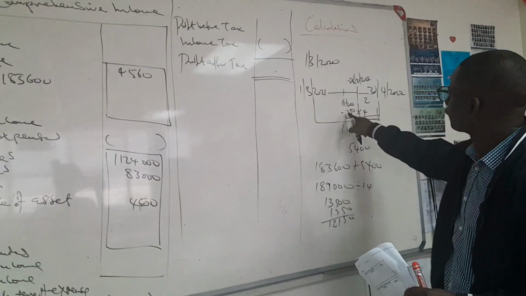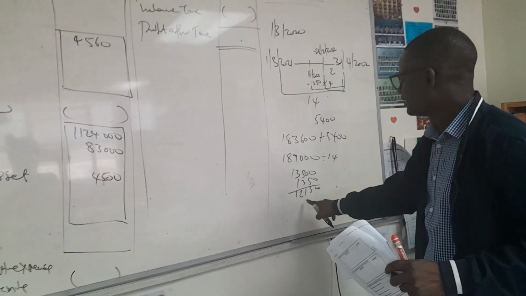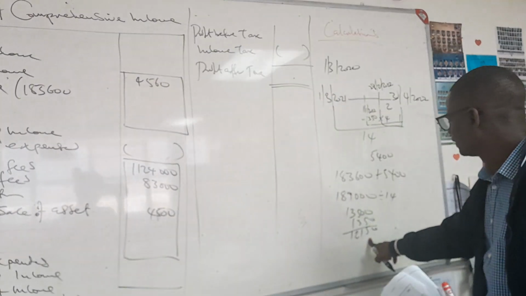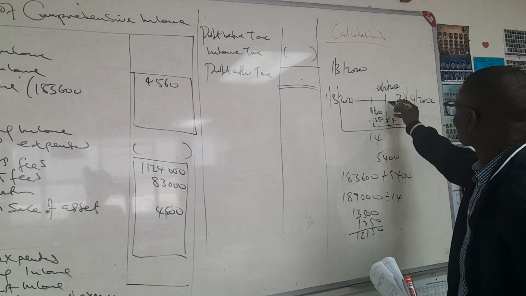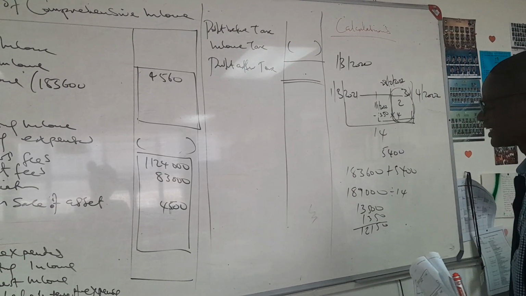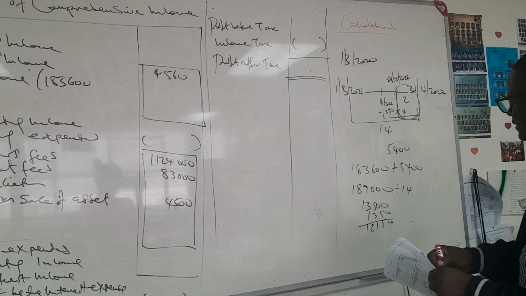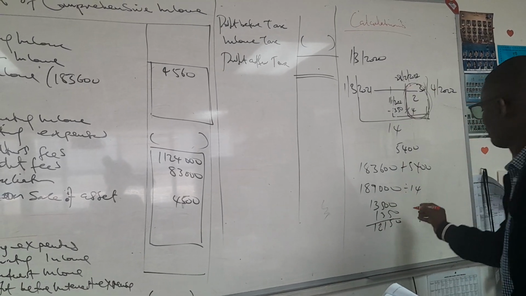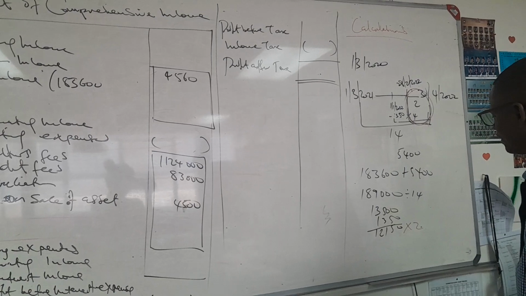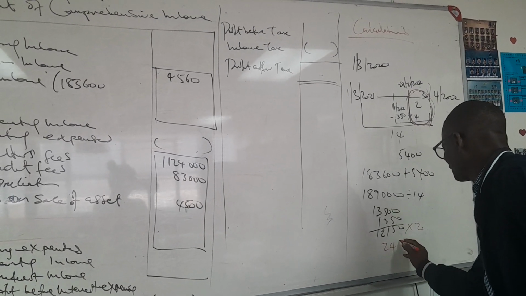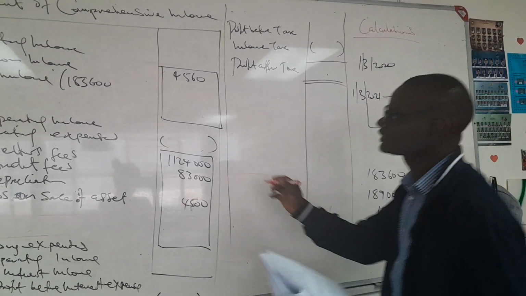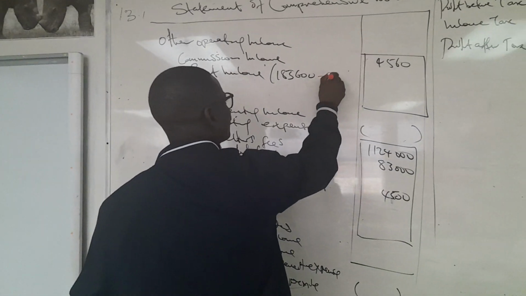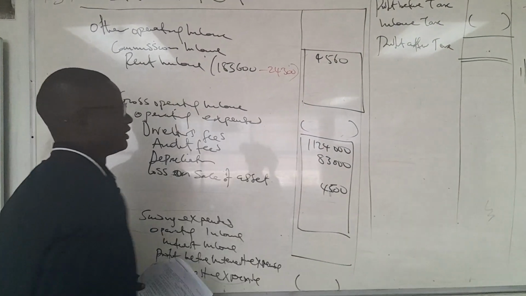It means that from 1st of January, we are receiving 12,150 from the tenant, but our problem here is the 2 months that they received in advance. That 2 months received in advance will now be multiplied by 2 here, which is going to be 24,300. 24,300 is what we are removing here.